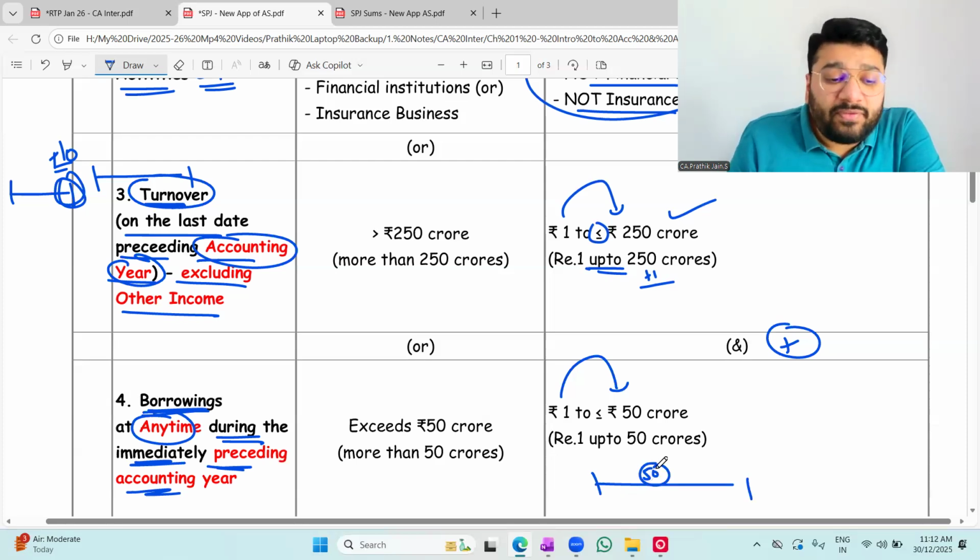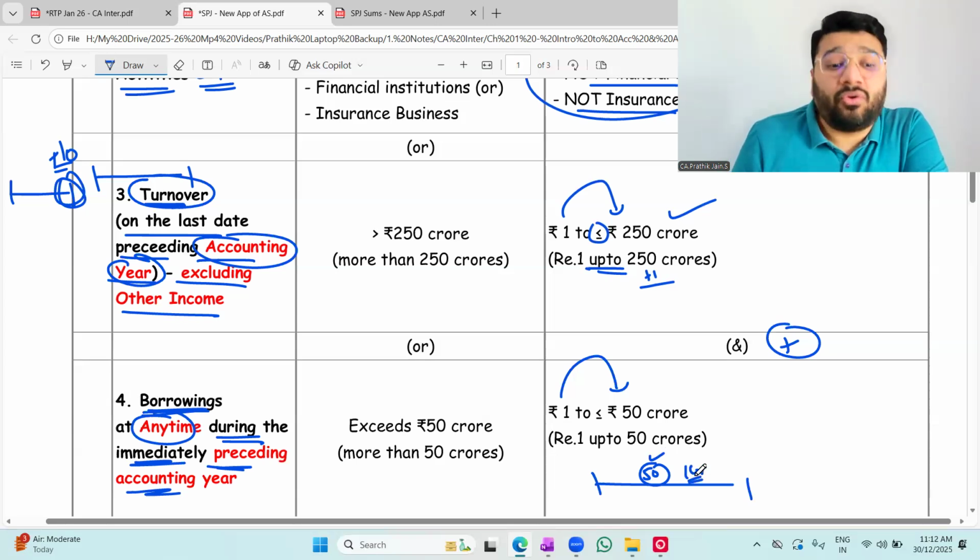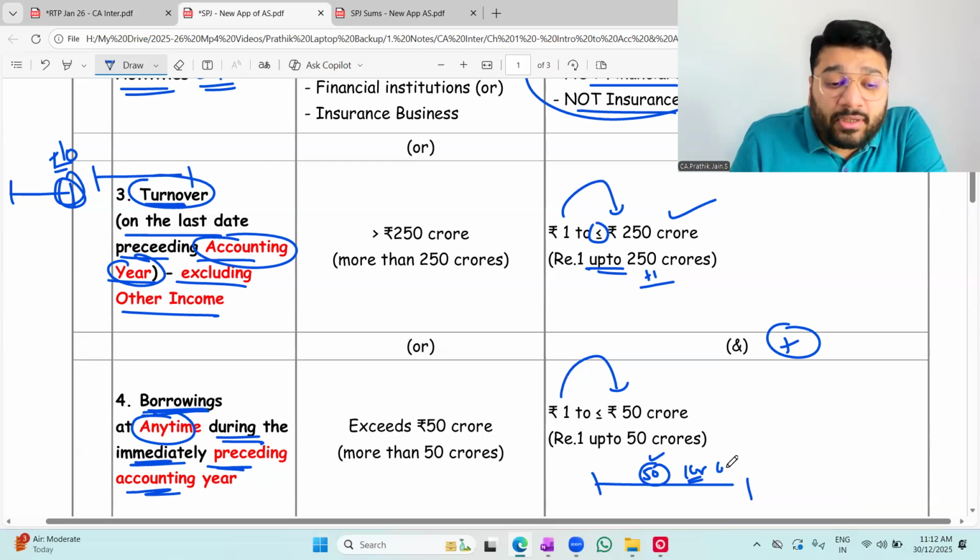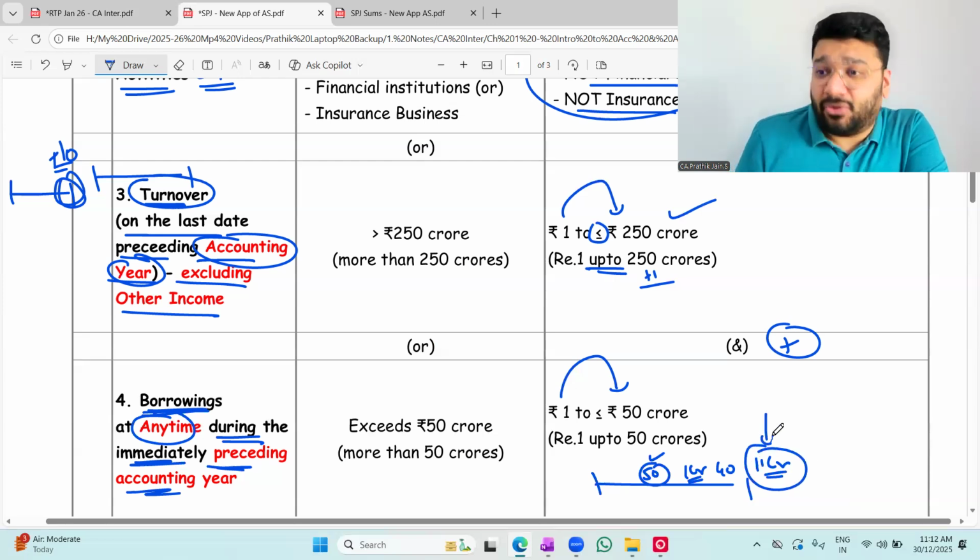Maybe I took a loan of 50 crore. After 1 month, I again took a loan of 1 crore. How much did it become? 51 crore. I repaid 40 crore out of it. How much is the balance now? 11 crore. At the end of the year, balance is 11 crore. I am MSME. True or false? Why? Because somewhere in the middle of the year, it became more than 50 crore.